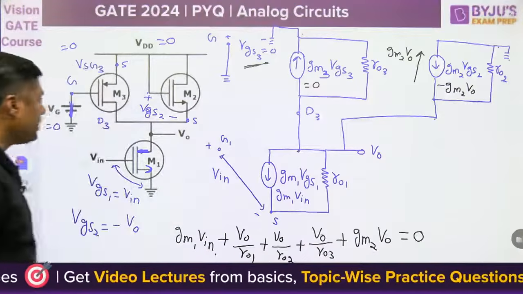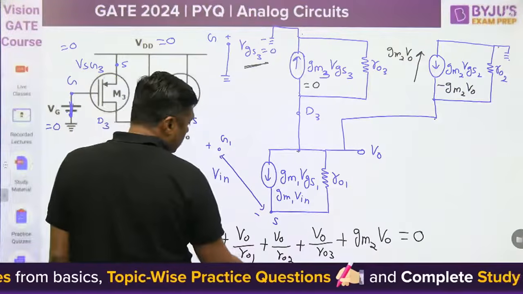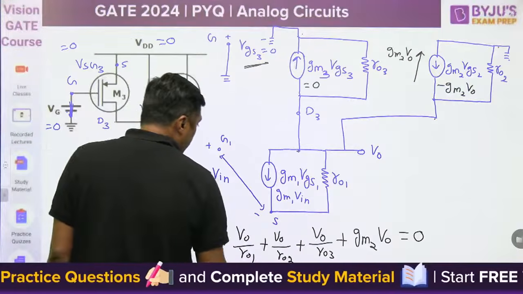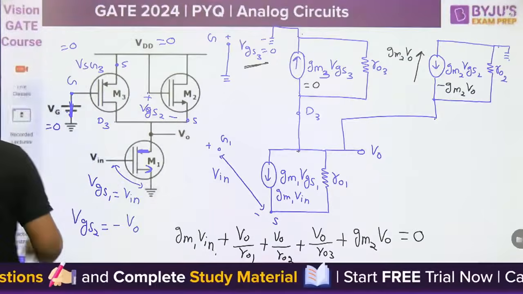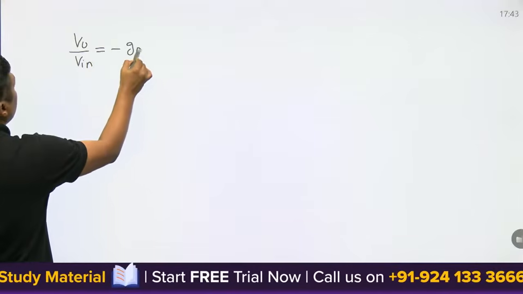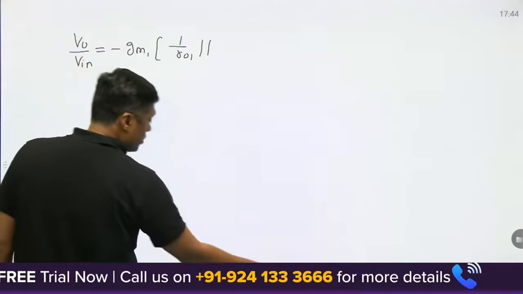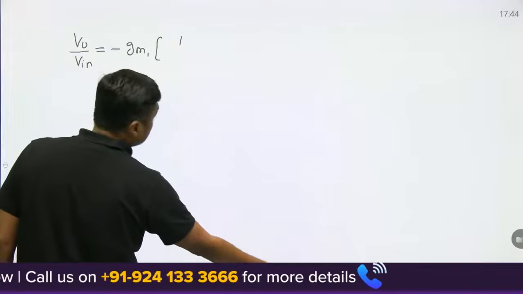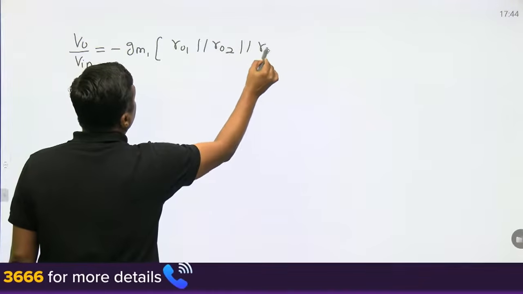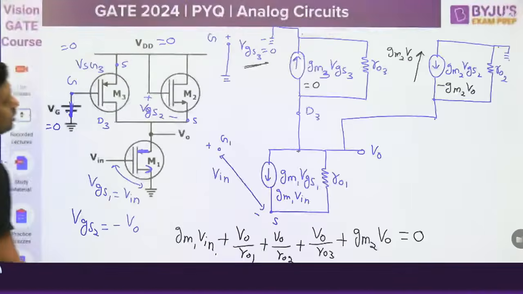From this you can find V0 by Vin, that will be negative, and these are 1 by ro1, 1 by ro2, 1 by ro3 and gm2. They are nothing but resistors connected in parallel. So V0 by Vin is minus gm1 times ro1 parallel with ro2 parallel with ro3 parallel with 1 by gm2. Why are we not getting gm3?